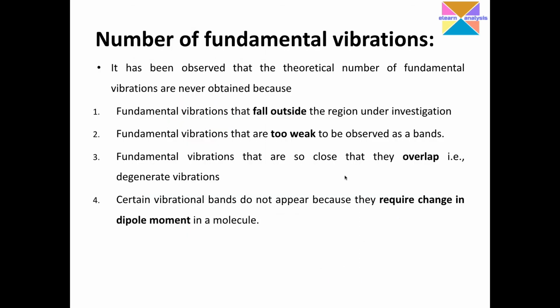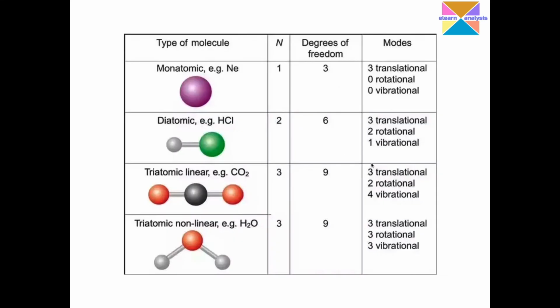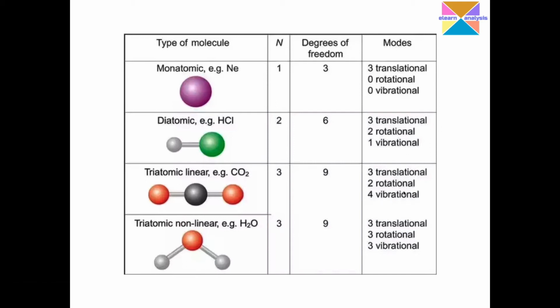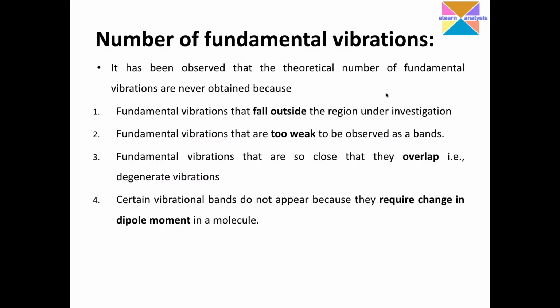So it has been observed that the theoretical number of fundamental vibrations, what we calculated, is the theoretical number of vibrations a molecule should possess. For example, H2O should possess 3 vibrations, carbon dioxide should possess 4 vibrations, and the diatomic molecule HCl should possess 1 vibration, and it should not possess any vibrational rotations. So these all are theoretical considerations. But if you consider practically,